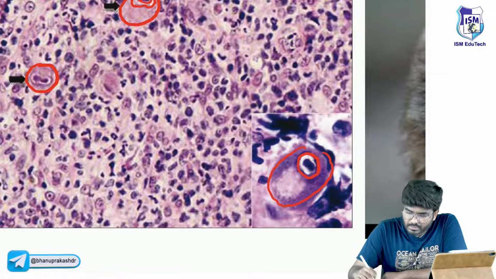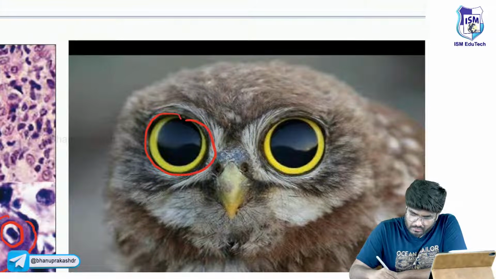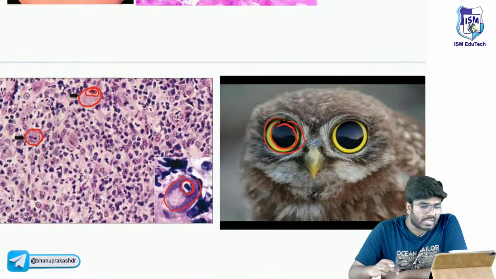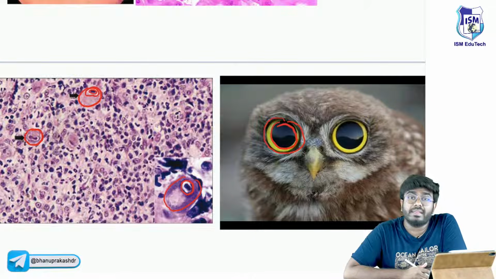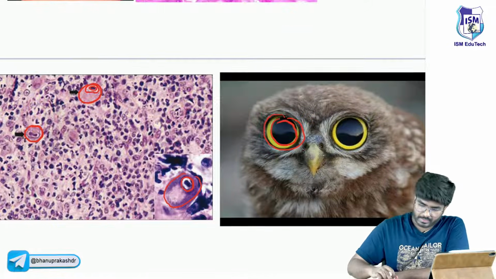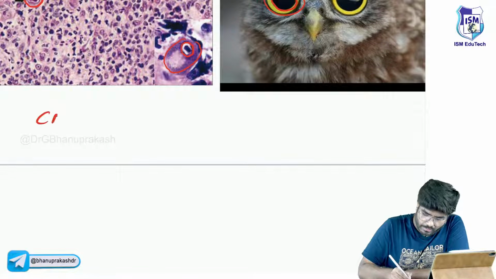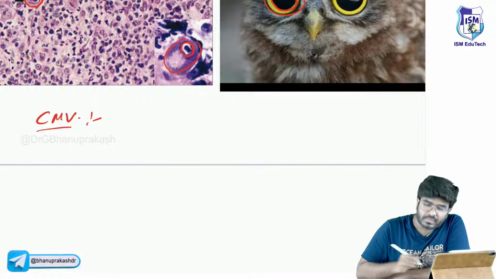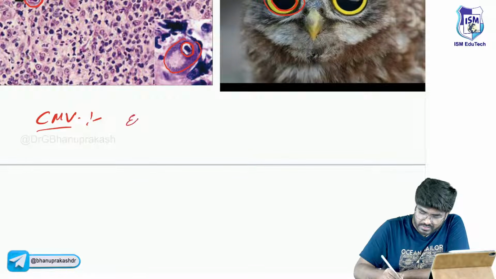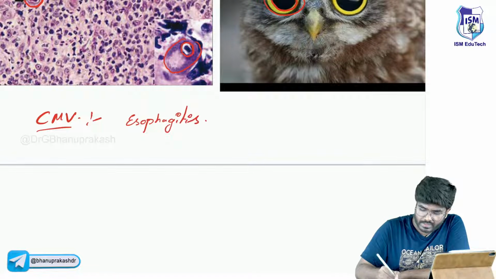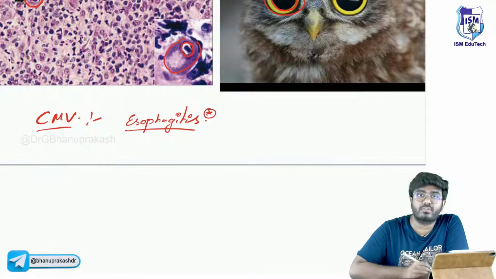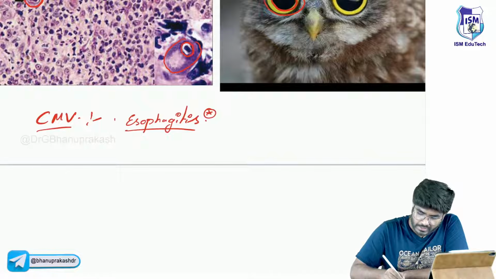This owl eye appearance is characteristic of which type of esophagitis? There is something called CMV esophagitis, cytomegalovirus esophagitis, which shows an owl-eyed appearance.